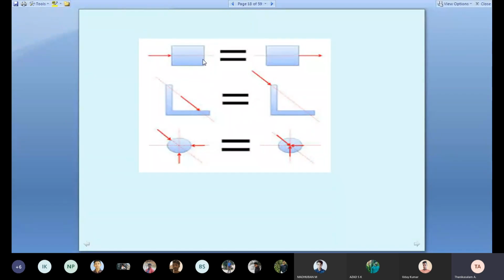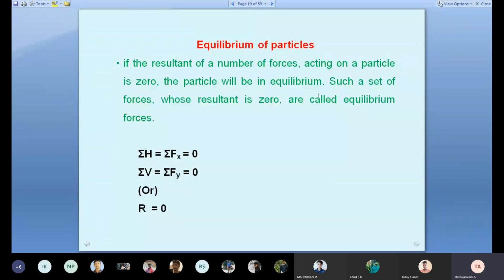Okay. Then we discussed the principle of transmissibility. See the diagram. In the first diagram, the force I'm applying on the left side, and on the same line I apply it on the front side, but it gives the same effect. That's called the principle of transmissibility. Then we discussed the equilibrium of particles. Students, understand we are discussing particle and rigid body. Particle means small dot. Okay. So we did particle in 2 dimensions.